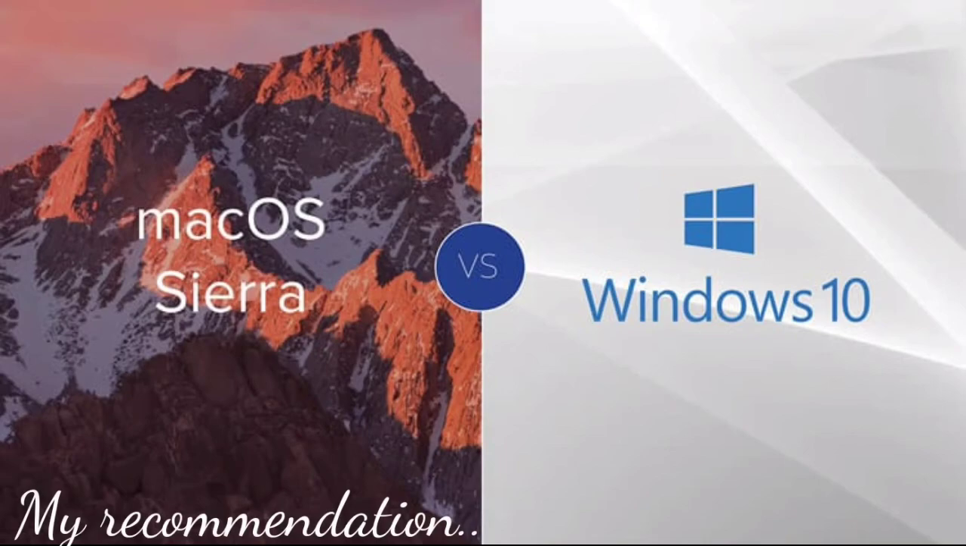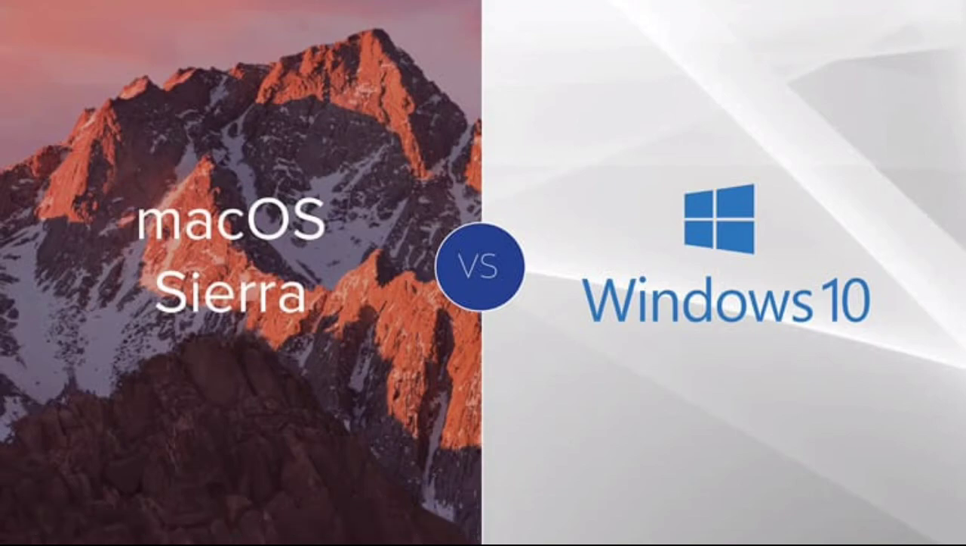So guys, I recommend you the Windows version because it is cheap and it is an affordable OS. You can also take Mac OS if you can afford it. And I like Mac OS much more than Windows because of its features. But Windows wins the match due to its price.